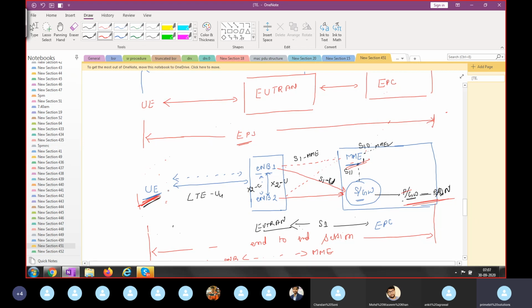Because this is a network element, as you see in family hierarchies, son, daughter, brother, sister, father, mother, grandfather, grandmother, like this is a hierarchy.